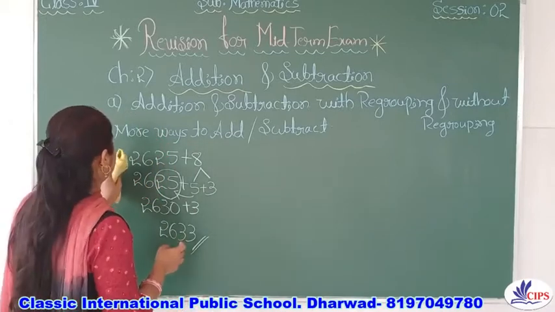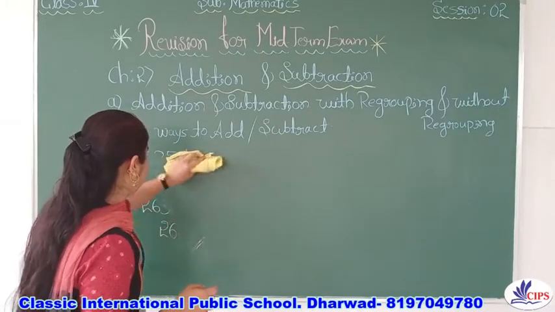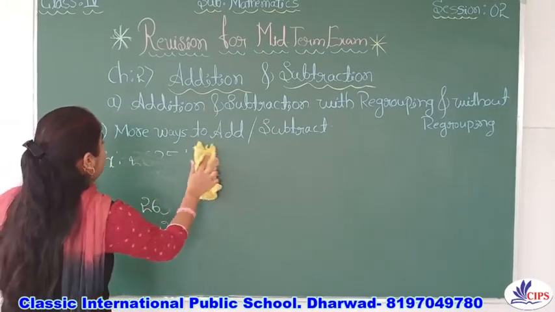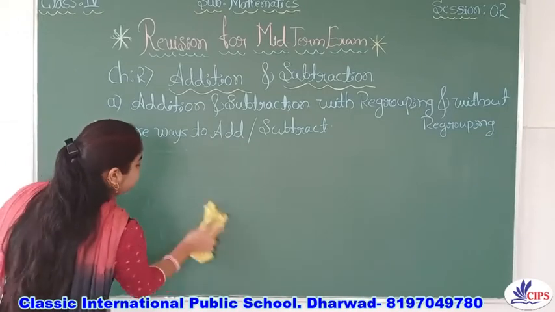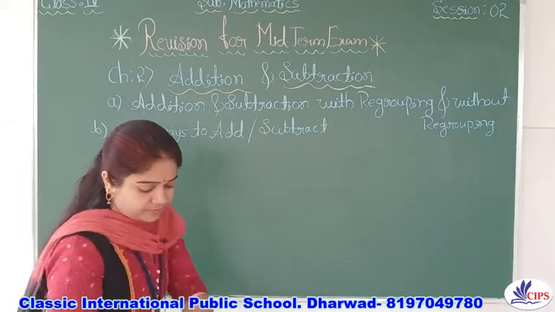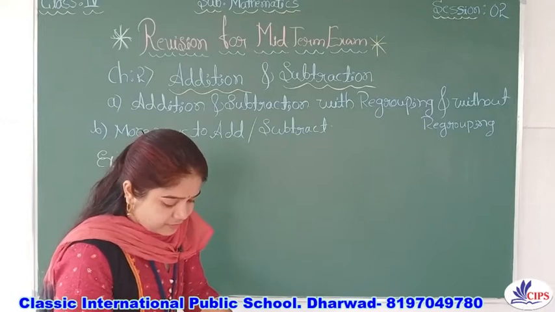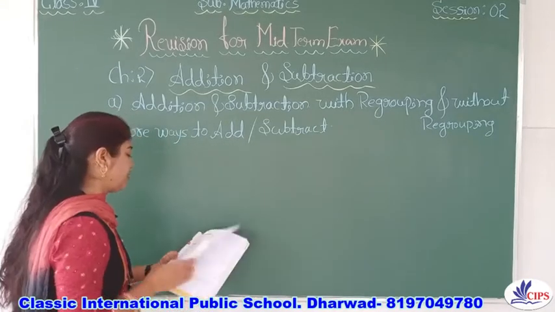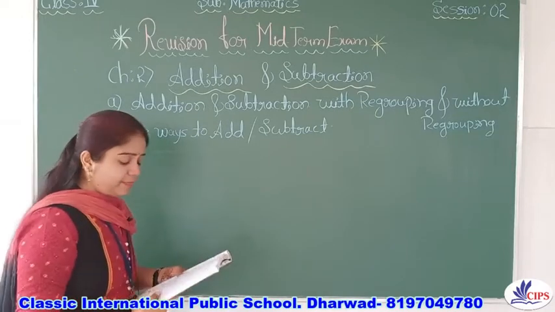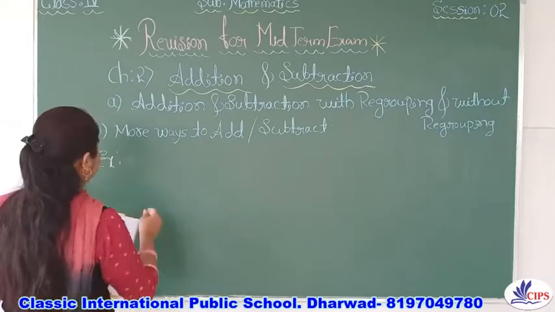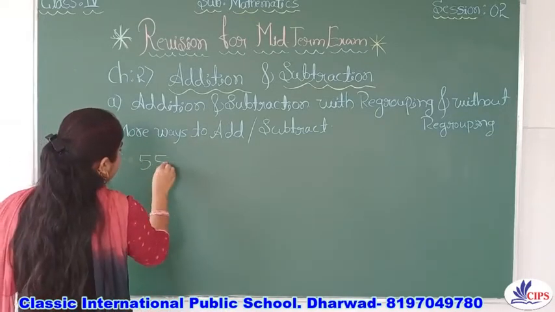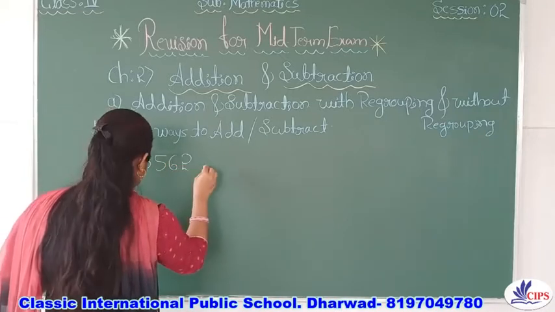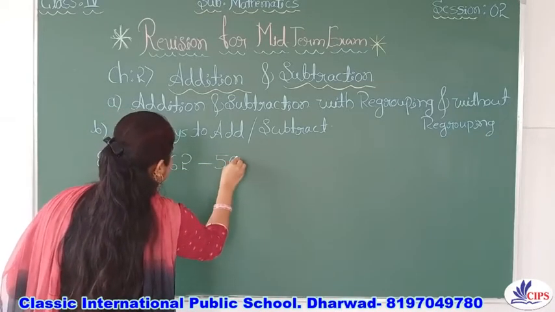Next, more ways to subtract. Here we'll take one example: 5562 minus 50 is given.